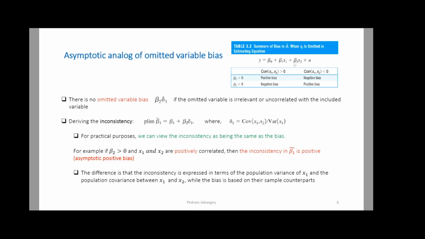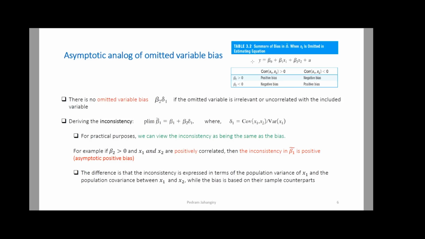Delta 1 was from regressing x2 on x1. You can think of delta 1 as a correlation. At least the sign of it is exactly the same as the correlation between x1 and x2. And we said that if beta 2 is positive and the correlation between x1 and x2 is positive, you have positive bias. If beta 2 is positive and the correlation is negative, you have negative bias, and so on. We look at some examples, right?